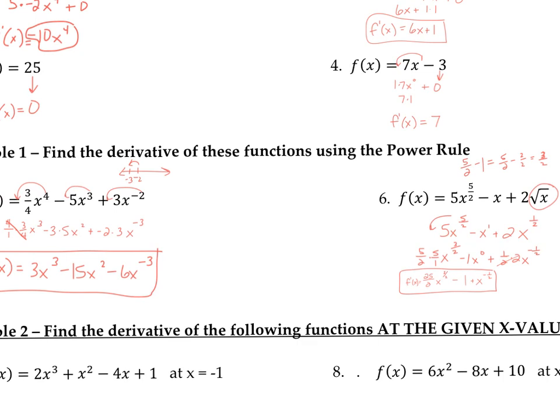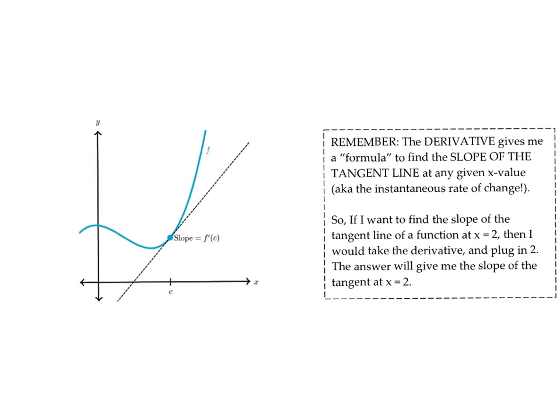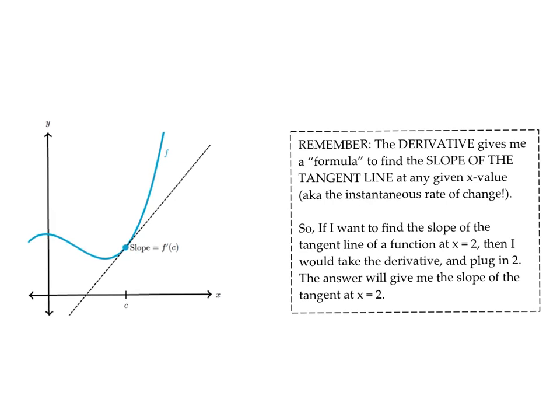Now we're going to apply it a little bit. If you look over here, let's take a peek and then we'll go up and do it. It says, remember, the derivative gives a formula to find the slope of the tangent line at any given x value, aka the instantaneous rate of change. So if we want to find the slope of the tangent of a function at x equals 2, I would take the derivative and plug in 2. The answer would give me the slope of the tangent at x equals 2.